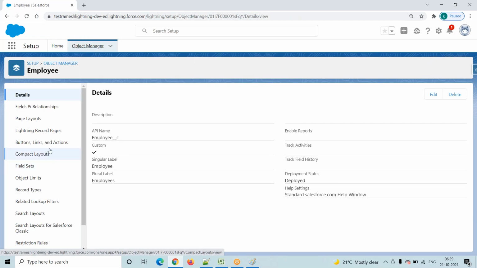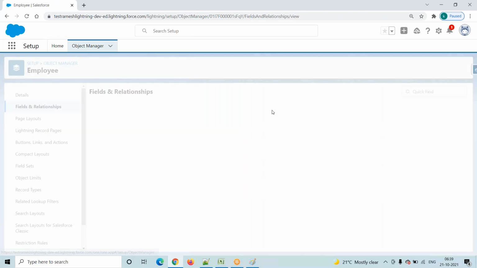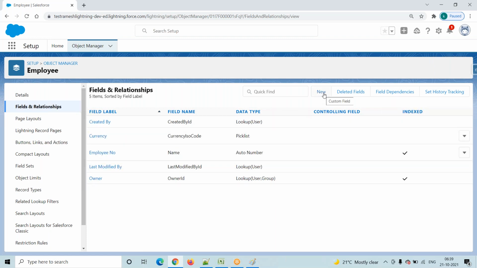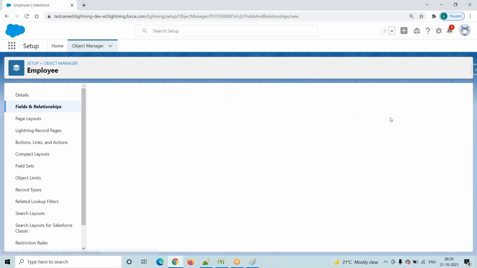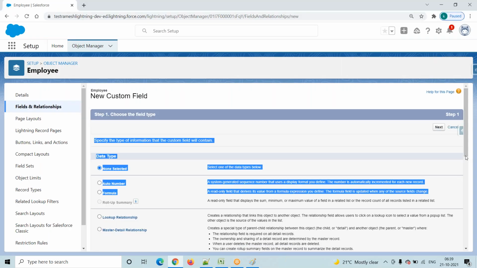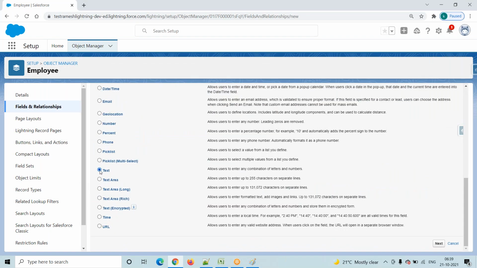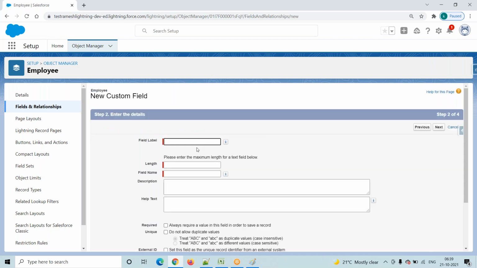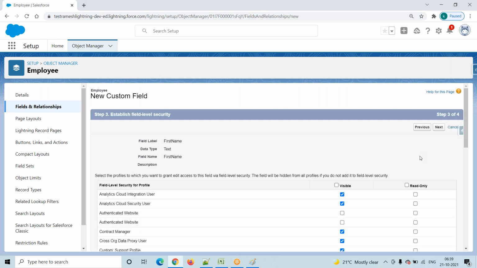So we created one custom object, and my tab name is employees. Now I will go and create some other fields based on my requirement. Go to here, click on this new button, name, and I'm selecting the data type as text. Click on next. Then the field is first name, and the length is 25. Click on next, and click on next.